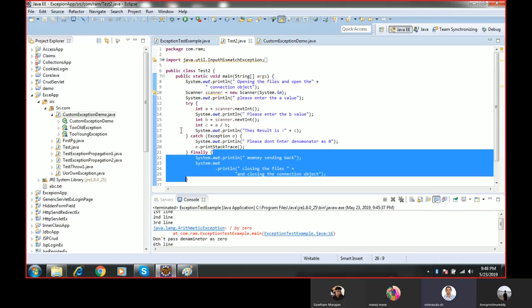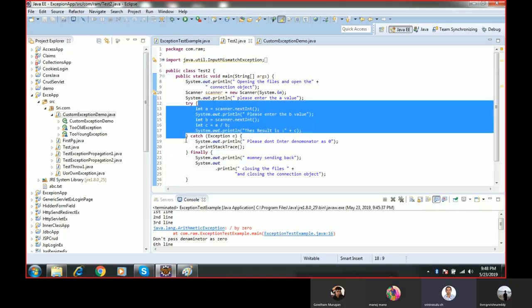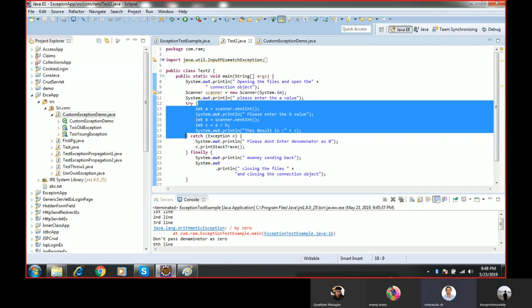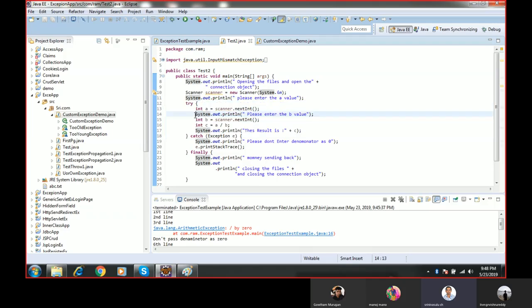If something goes wrong in the try block, only then will the catch block execute. Otherwise, the catch block will not execute. If something goes wrong in the 14th line of code, then the 15th, 16th, and 17th lines will not execute. It will throw an exception and execute the catch block. But there is some piece of code that must execute. Just for example, I'm sending money from one account to another, from account X to Y.